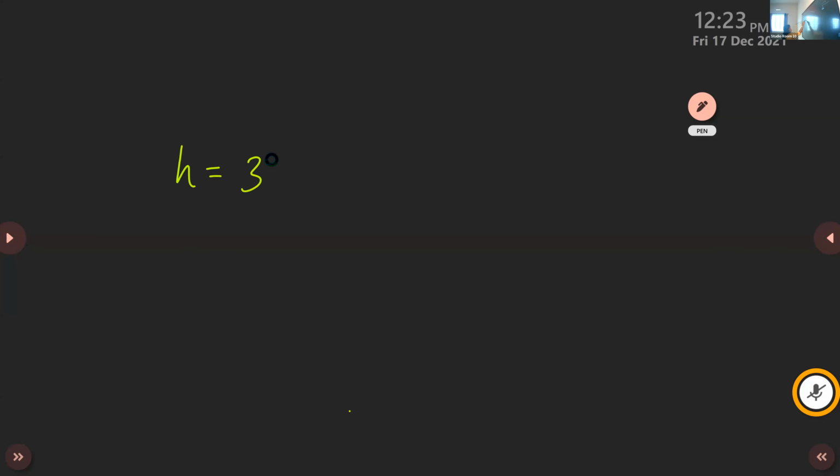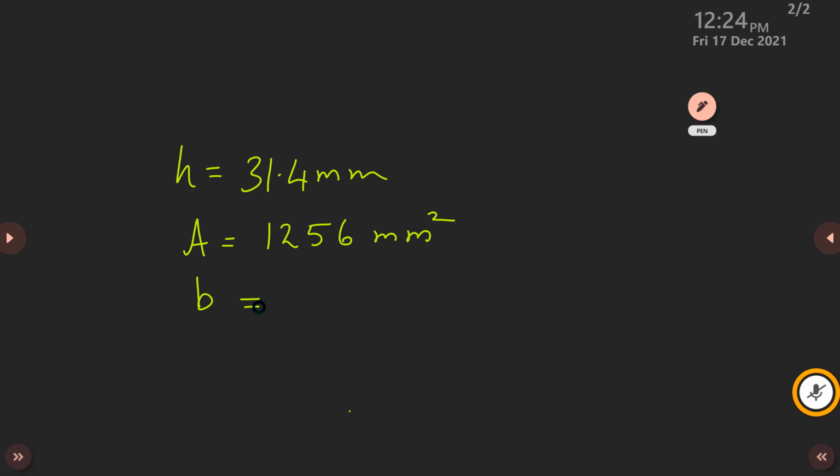Height is given as 31.4 millimeter. The next area is given: 1256 millimeter square. Height is 31.4 millimeter. Area is 1256 millimeter square. So find out what the base is. Can you do it yourself? Do it. Come on.